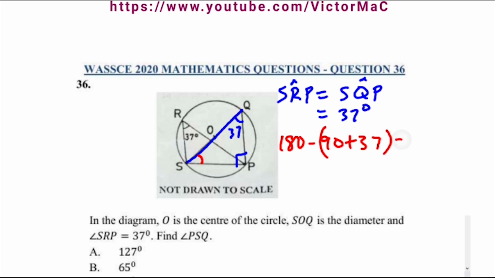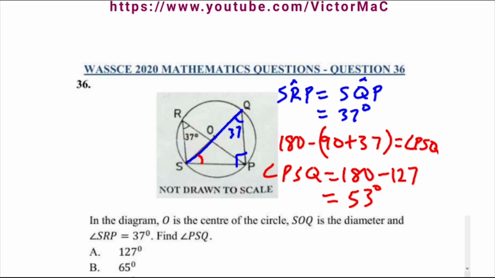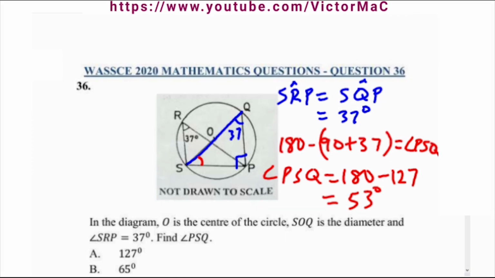That gives us our angle PSQ as required, which is 180 minus 127 by board mass. So 180 minus 127 will give us 53 degrees. Option C.